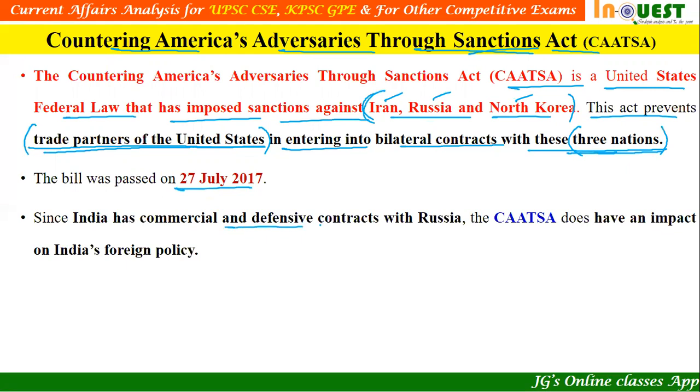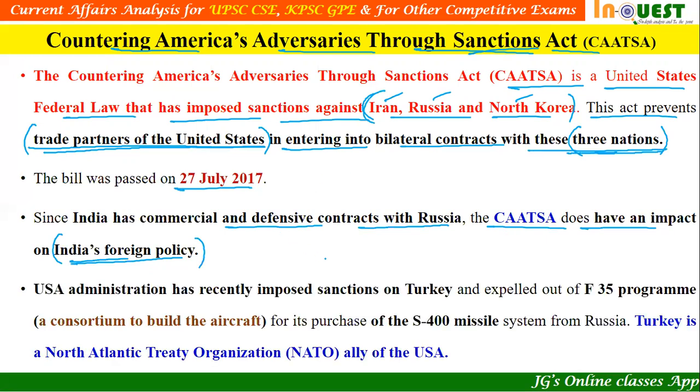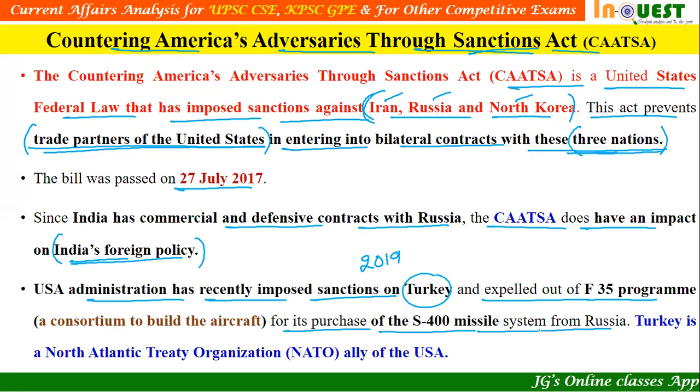Since India has commercial and defensive contracts with Russia, CAATSA does have an impact on India's foreign policy. Definitely, we have very good trade relations with Russia, particularly with respect to defense weapons. This CAATSA is definitely going to have an impact on India's trade policies. There is a similar example that happened in the year 2019. The United States administration imposed sanctions on Turkey and expelled it from the F-35 program for its purchase of the S-400 missile system from Russia.